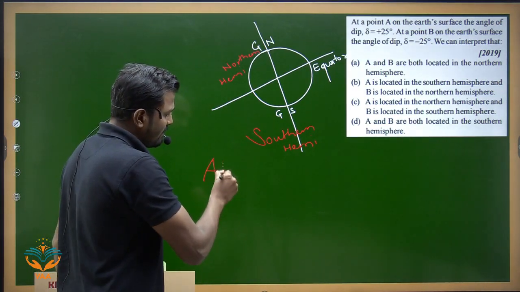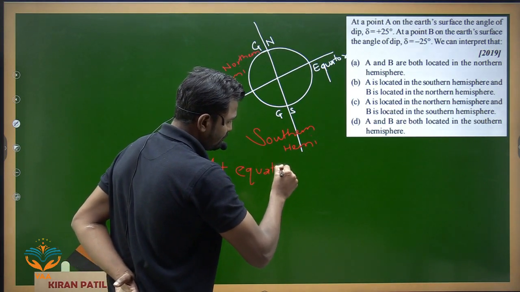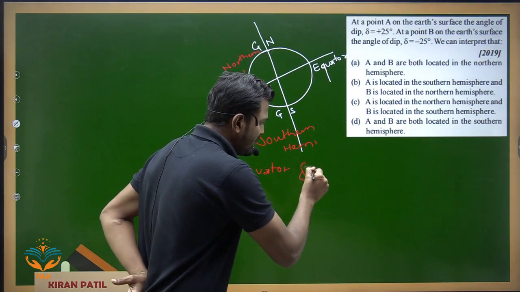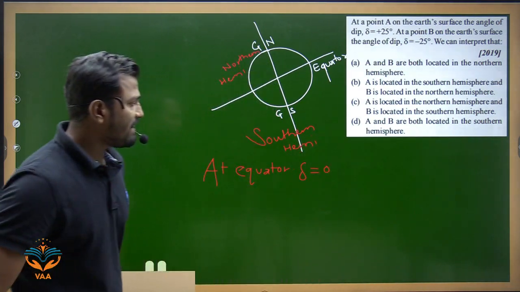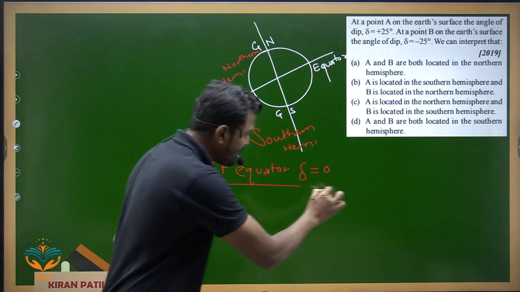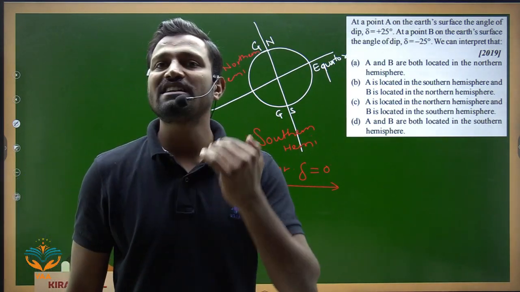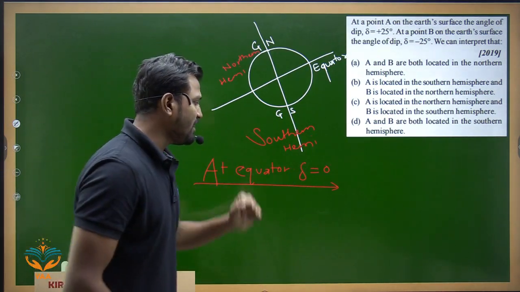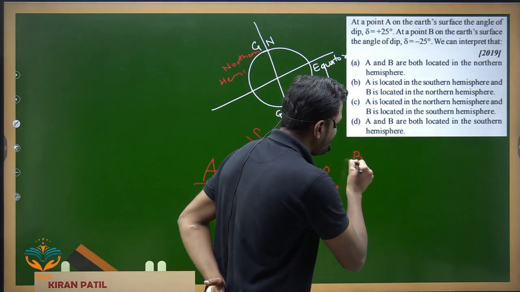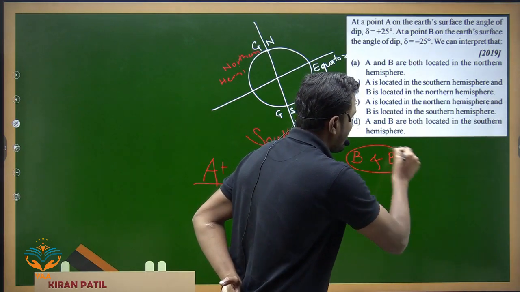At the equator, the angle of dip is always 0 degrees. If at the equator the angle of dip is 0 degrees, from this statement you understand it very simply. Before that we should know what the angle of dip is. Angle of dip is the angle between the magnetic field B and its horizontal component BH.